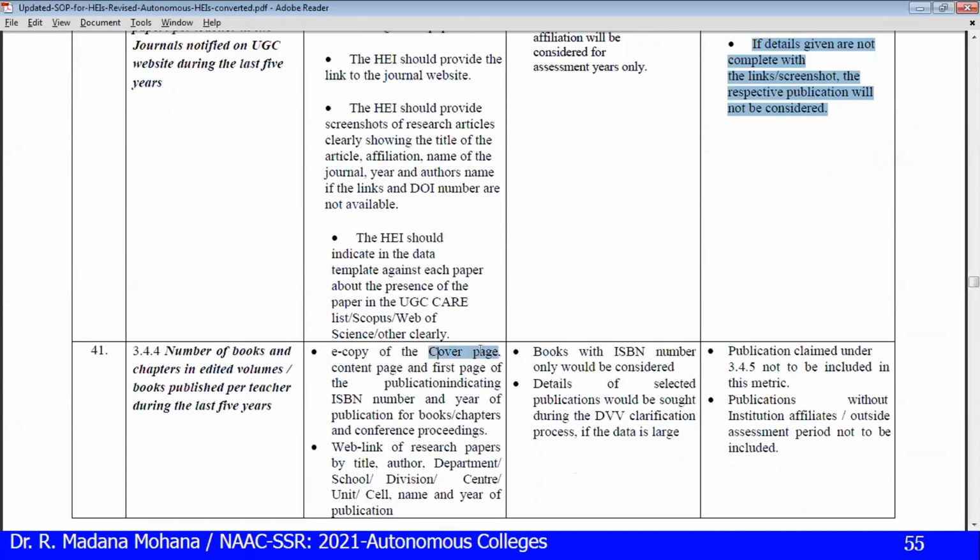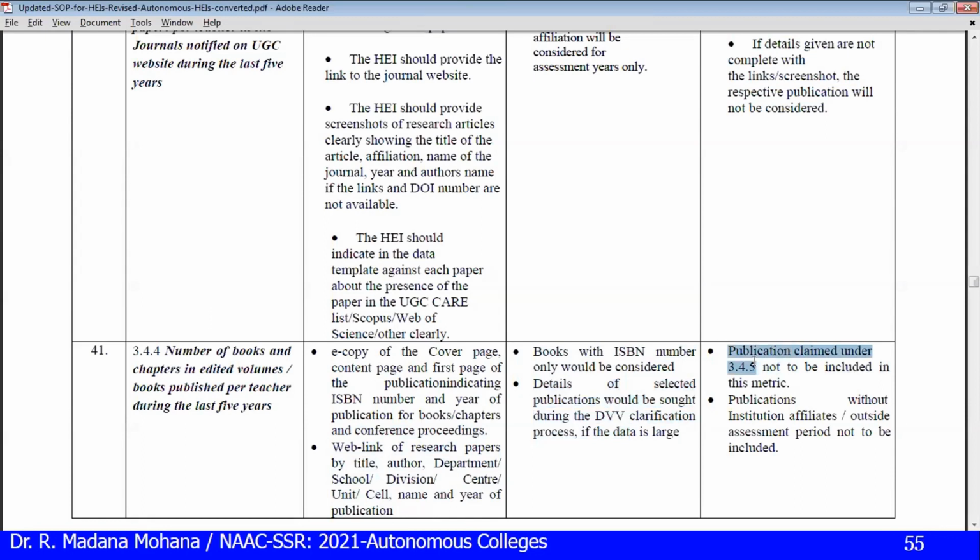E-copy of the cover page, content page, and first page of the publication indicating ISBN and year of publication for the book or book chapter and conference proceedings. Web link of the research paper by title, author, department, school, division, etc., and year of publication. Web link also. Books with ISBN number only are considered. Details of selected publications would be asked during DVV.